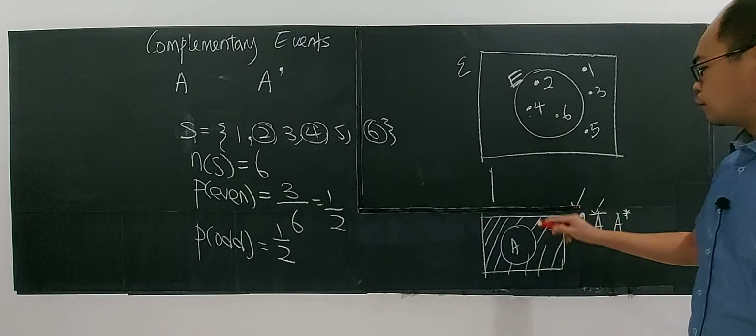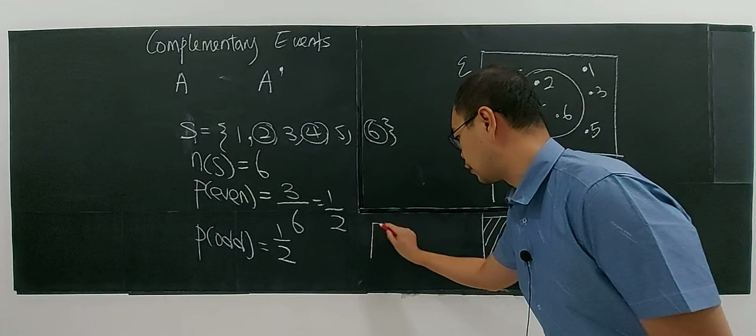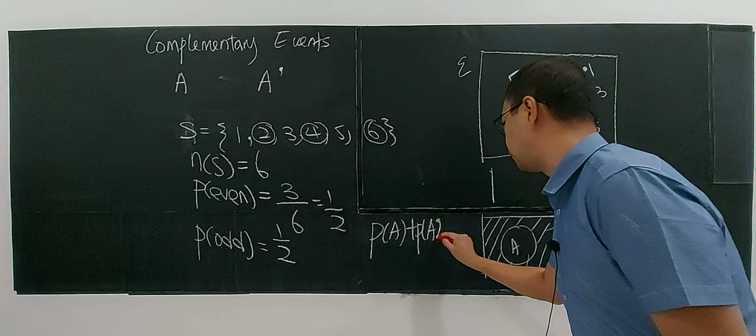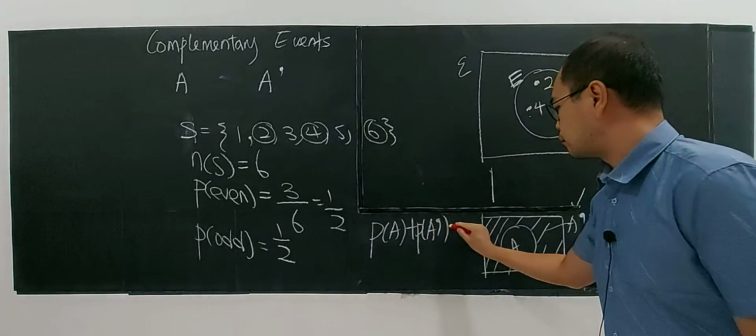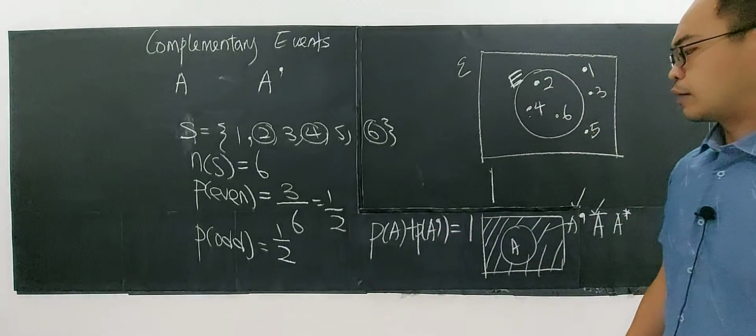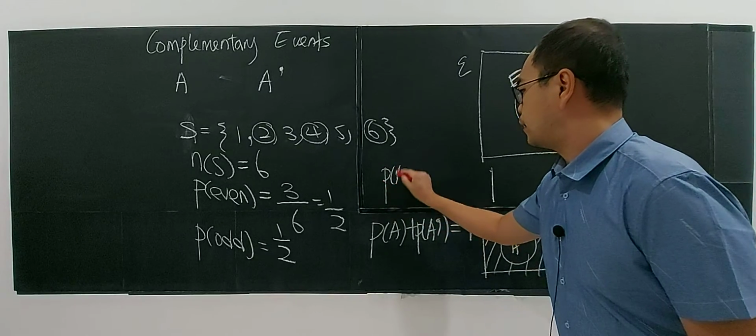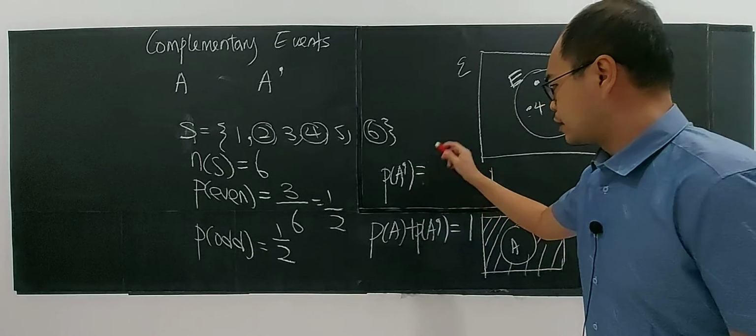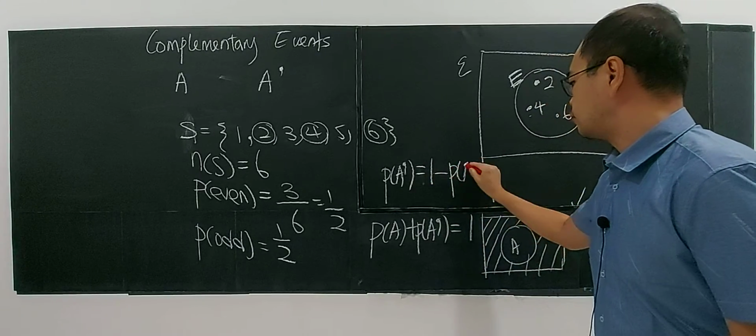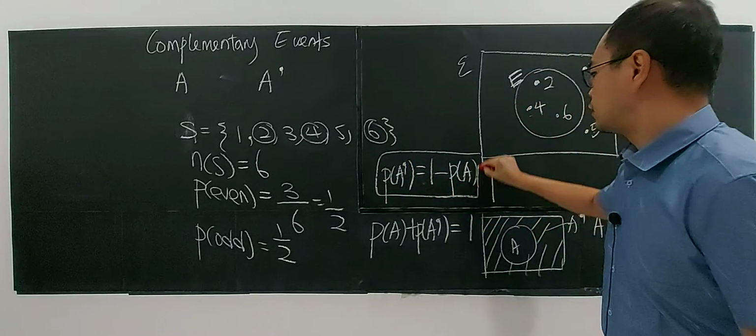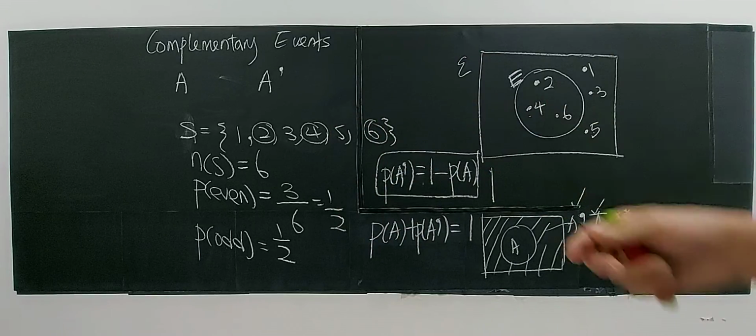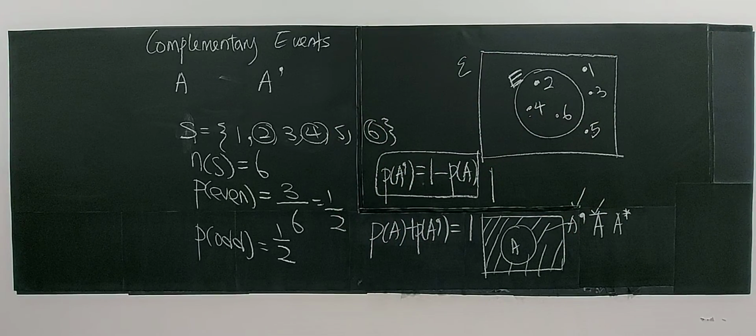The conclusion here is very simple. The probability of A plus the probability of the complement of A, or A prime, must total 1. Or we can say that the probability of the complement of A is 1 minus the probability of A. This is the meaning of complementary events. I have used this example to explain. Hope you understand. A simple understanding is enough for complementary events.